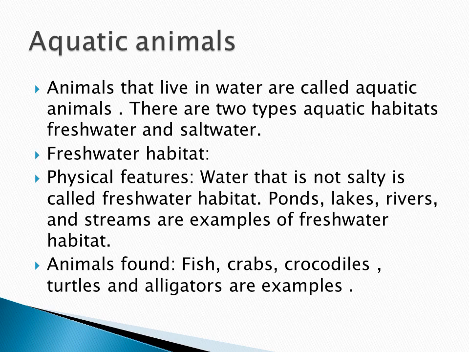So what is a freshwater habitat? Water that is not salty is called a freshwater habitat. Ponds, lakes, rivers and streams are all examples of freshwater habitat. And what are the animals found here? Fish, crabs, crocodiles, turtles and alligators. These are all the examples.